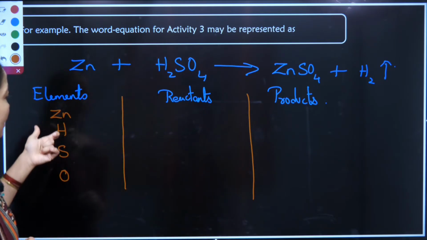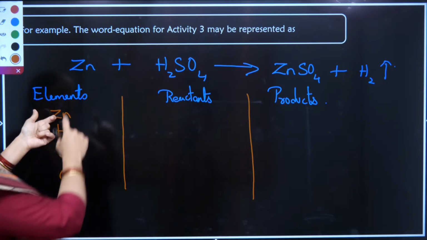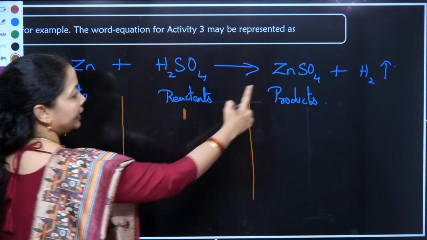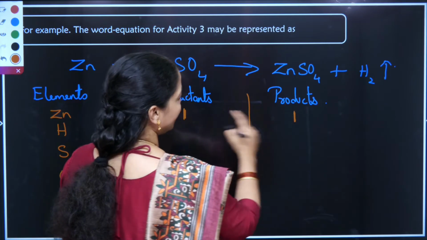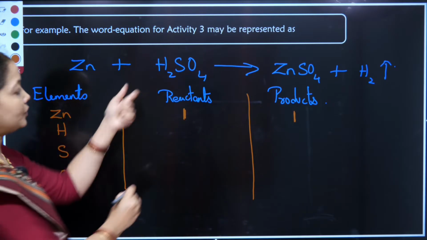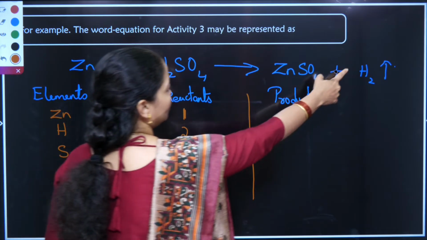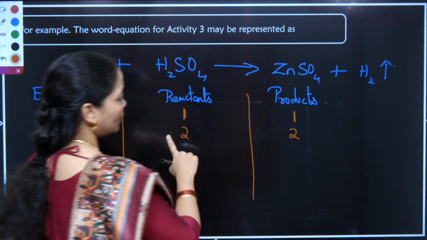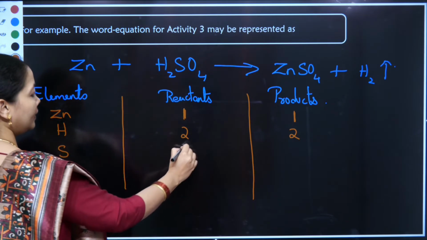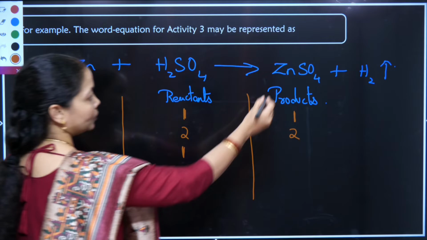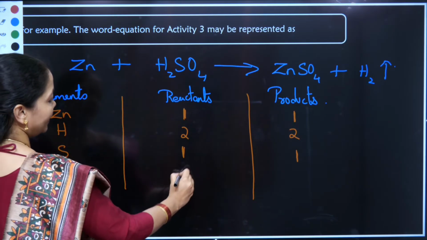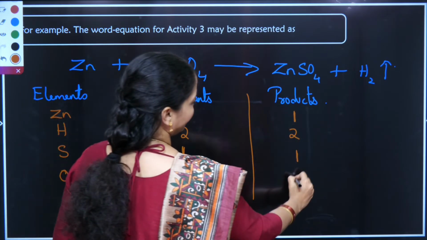Now we'll count how many atoms of zinc are there in the reactant. Zinc, in the reactant side I only have 1. In the product side I only have 1. So I'll write 1, 1 on both sides. Second, hydrogen. I have 2 hydrogen in my reactant, 2 hydrogen in my product. Therefore writing 2 and 2. Sulfur, 1 in my reactant, 1 in my product, 1, 1. Oxygen, 4 in my reactant, 4 in my product.